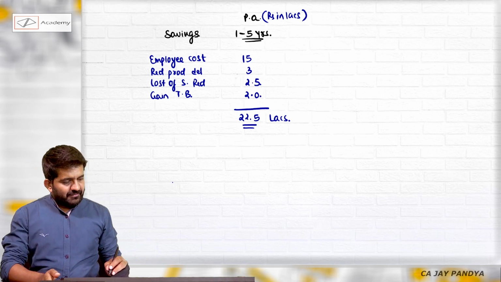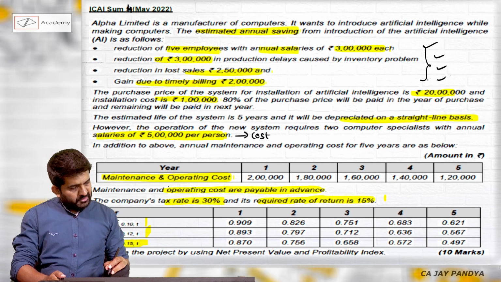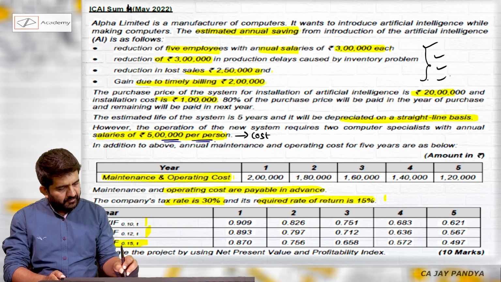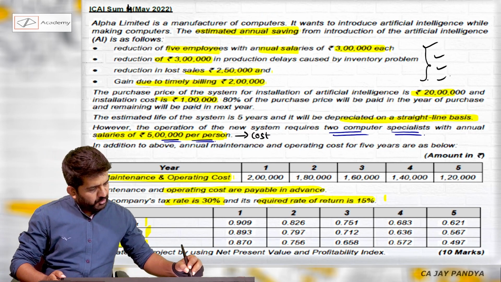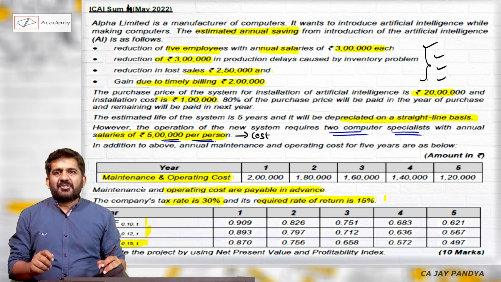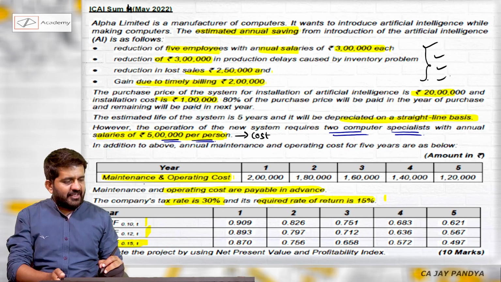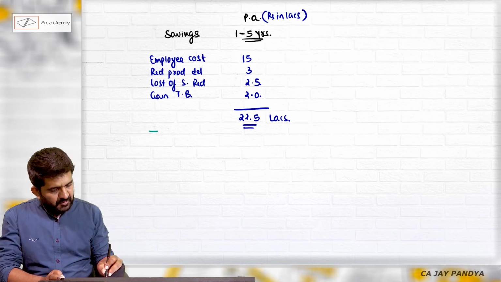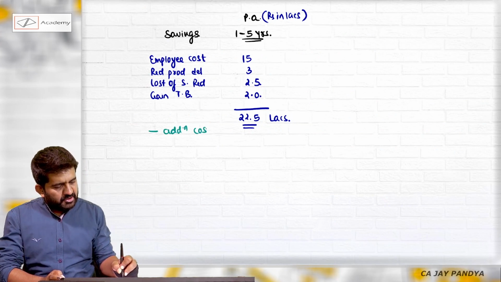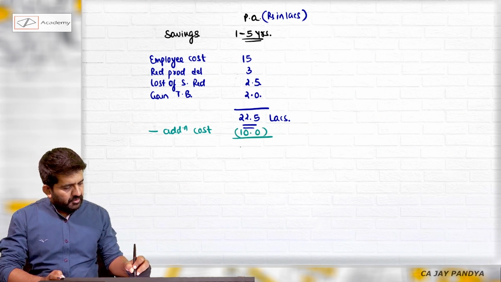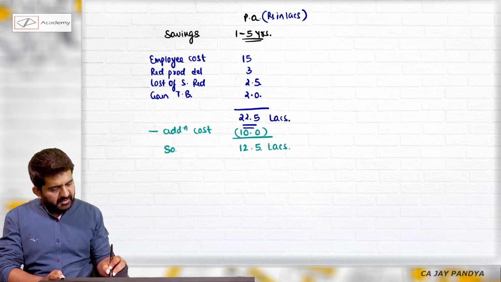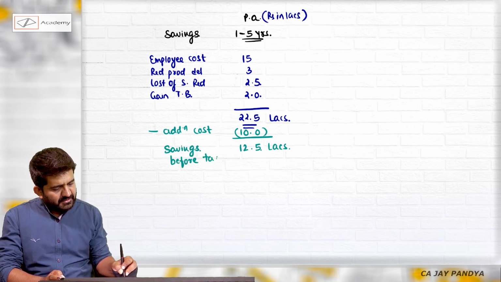Now please understand, there is one cost. 5 lakh rupees per person with 2 computer specialists. So there will be additional cost of 10 lakhs rupees because of this AI system, minus additional cost. 5 lakh rupees at 2 employees is 10 lakhs rupees. So 12.5 lakhs will be nothing but my savings in cash, but it is before tax.